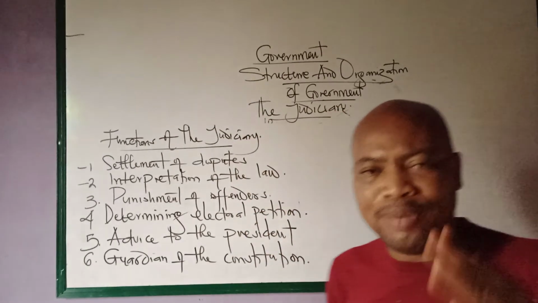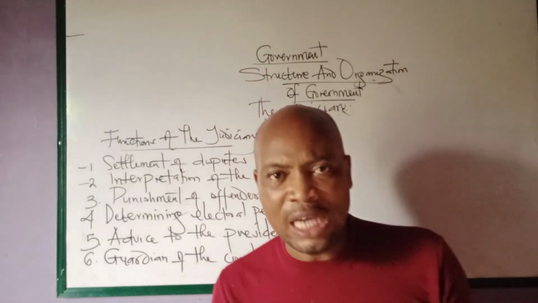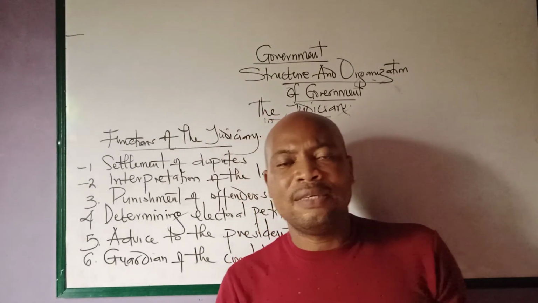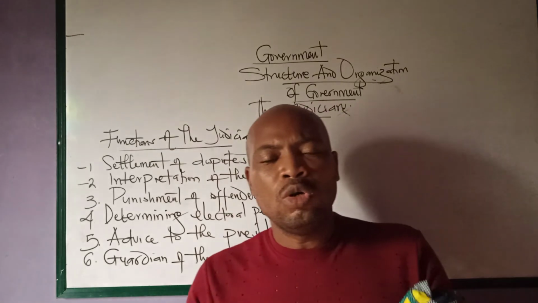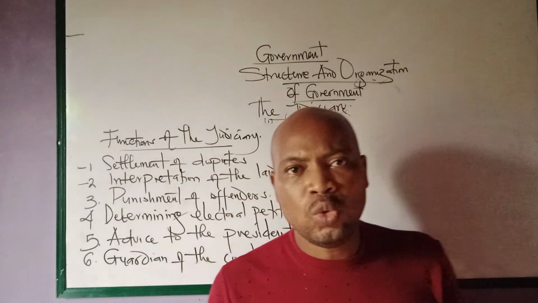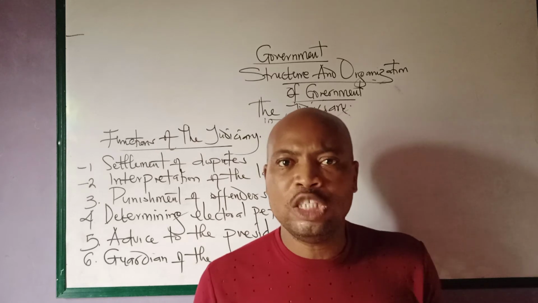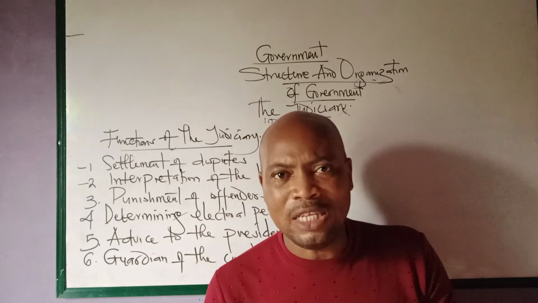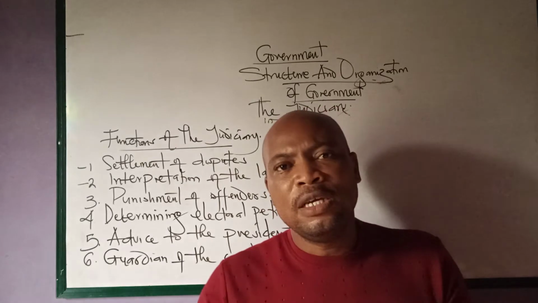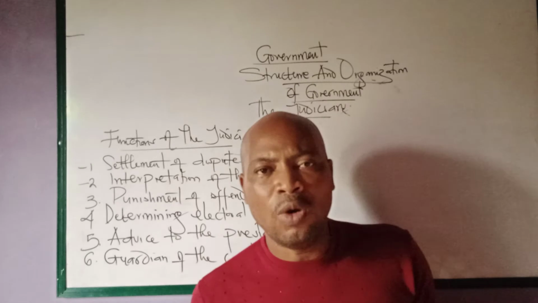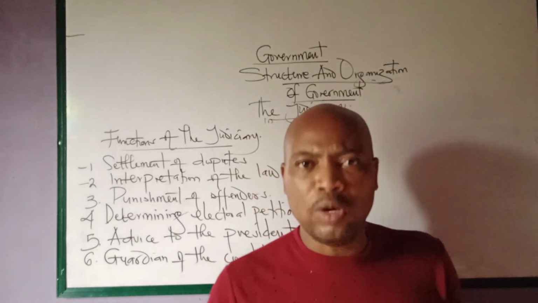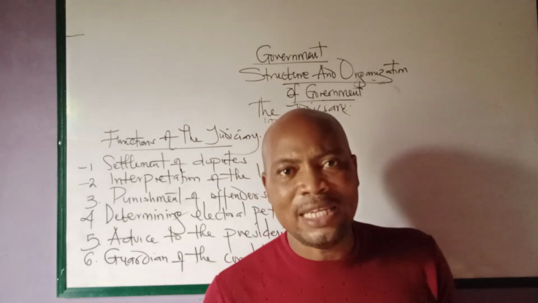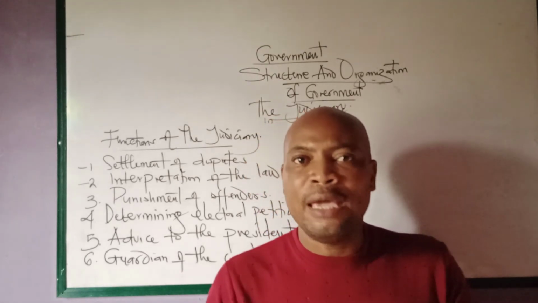The interpretation of the law is the primary function of the judiciary. Then punishment of offenders. Those that fail to adhere to the body of rules and regulations are punished by the judiciary. We should also note that the punishment given to an individual should be equal to the offense he has committed. In other words, an individual should not be punished beyond the level of the offense he has committed. In a situation like that, the judiciary is being biased.